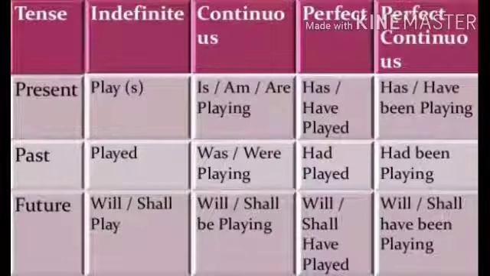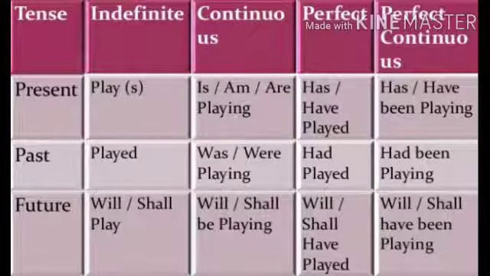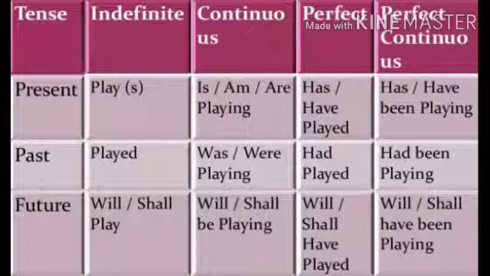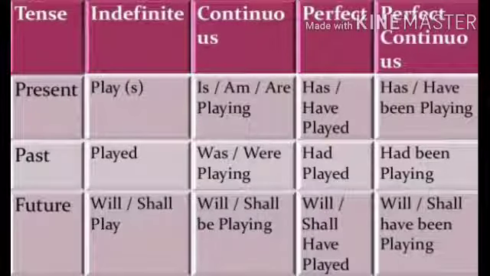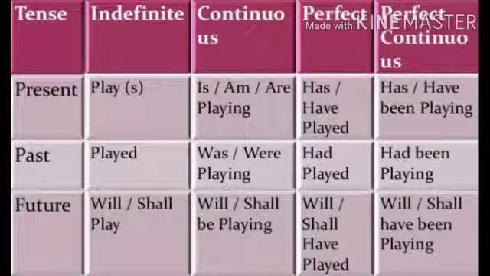Now I am going to show you the table of English tenses. As you can see in the table, in the present tense, at the time of forming present indefinite we use play without a helping verb. Only at the time of forming interrogative and negative is a helping verb used. Now come to the continuous: we use helping verb is, am, are plus the ing form of the verb. Afterwards, in the perfect we use helping verb has or have with the verb's third form. Come to the perfect continuous: we use has, have plus been plus the ing form of the verb.